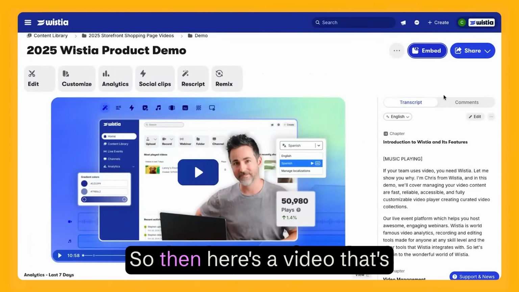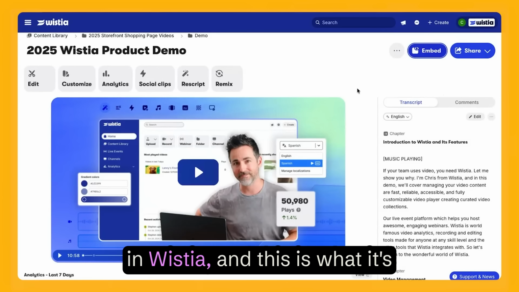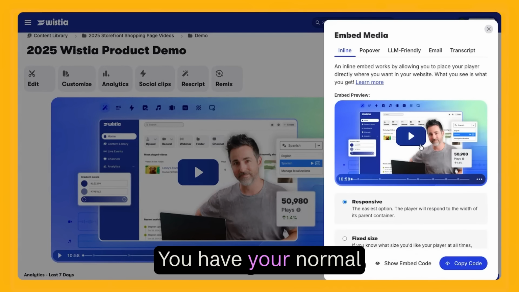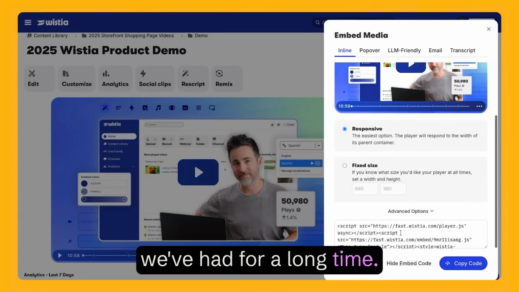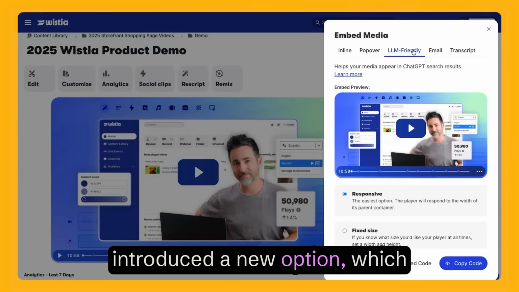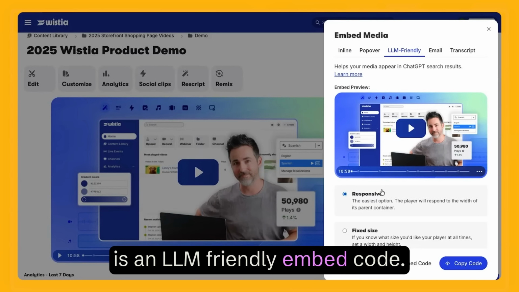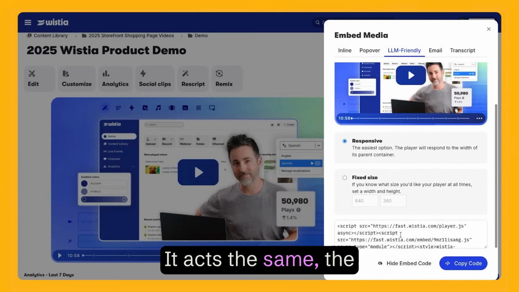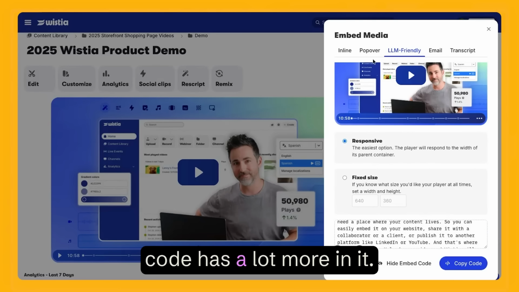Right. So then here's a video that's in Wistia, and this is what it's like to set up an LLM embed. You have your normal embed, responsive, what we've had for a long time. Then what we've done is we've introduced a new option, which is an LLM-friendly embed code. Okay. And it looks the same. It acts the same. The difference is this embed code has a lot more in it.